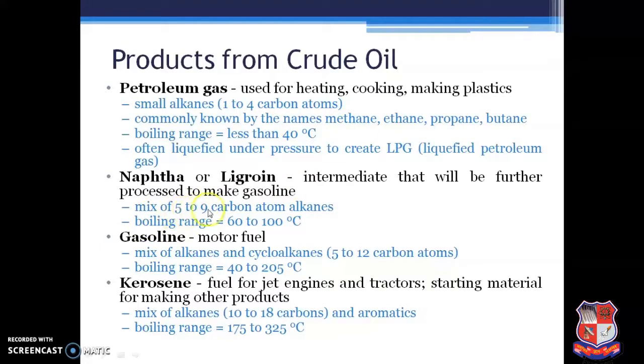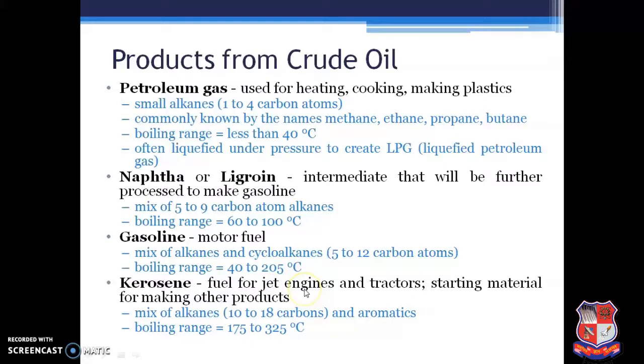Mixture of 5 to 9 carbon atoms. Boiling range is 60 to 100 degrees centigrade. Gasoline is known as motor fuel. Mixture of alkane and cycloalkane. Carbon range 5 to 12. Boiling range is 40 to 205 degrees centigrade.